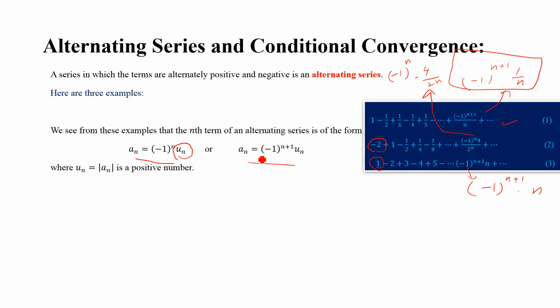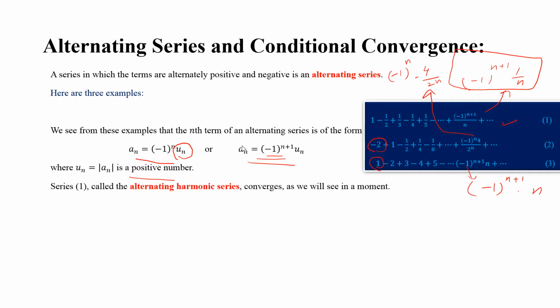This is the case when the first term is negative, and this is the case when the first term is positive. Now, what is un here? You can see that if we take the absolute value of this, then we have 1 over n. Then un is actually the absolute value of an, so this is a positive number.